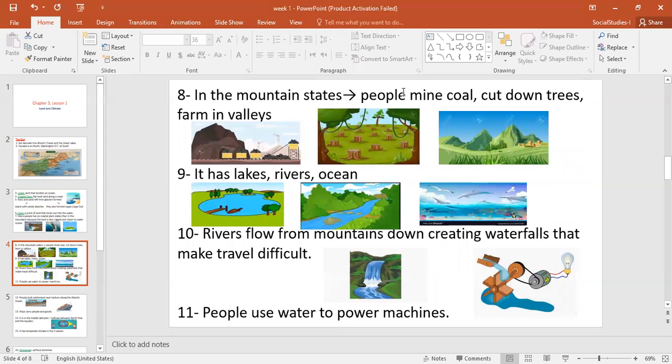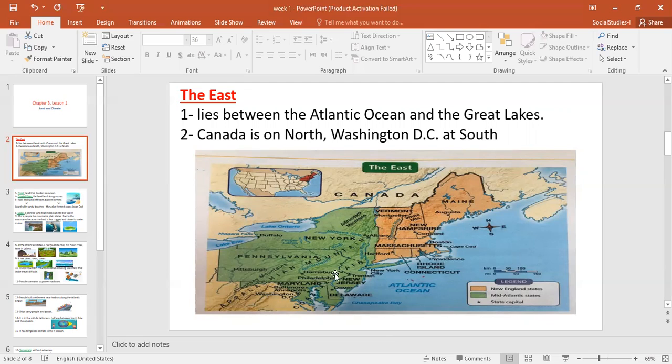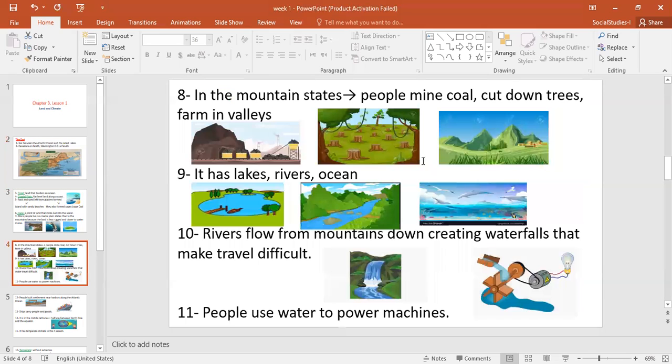Let's move to the next slide. Back to this part, here are the Appalachian Mountains. So these states are called the mountain states. What are the people living in the mountain states doing? Number 1, people mine coal. Look at this picture. Number 2, cut down trees. This is the second job. The third job is that they farm in valleys. Look, these are the valleys. Valleys means the deep land between two hills or two mountains.